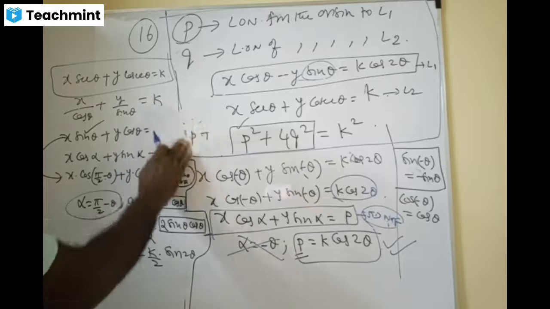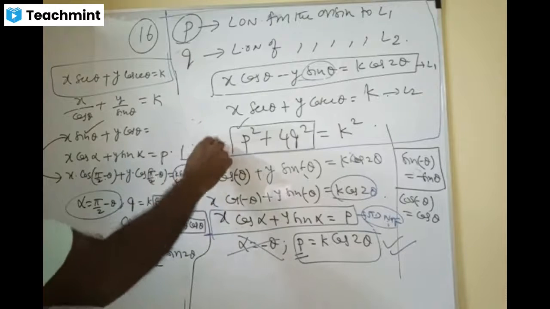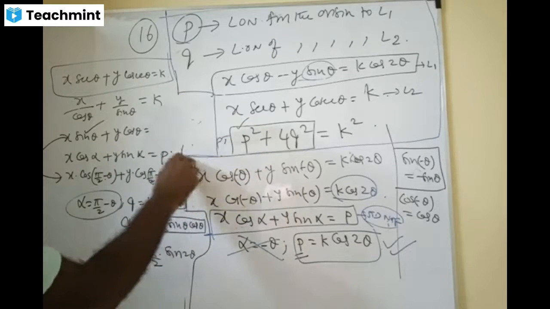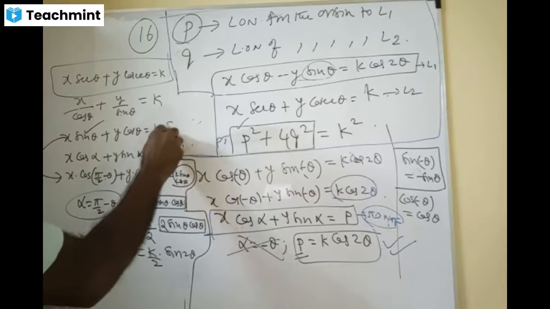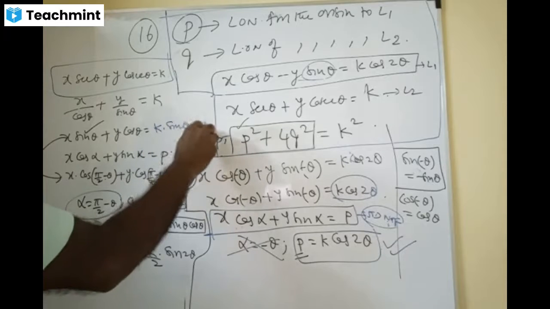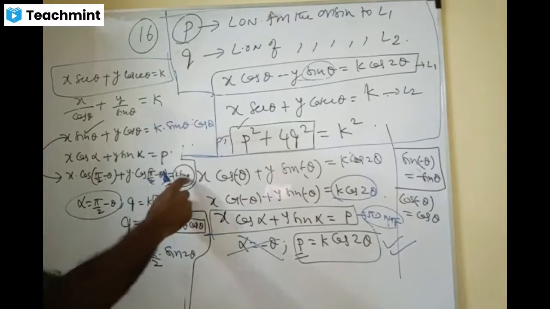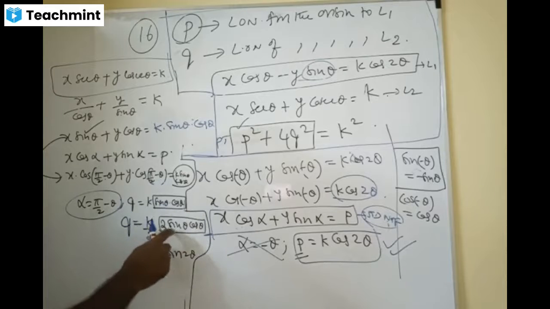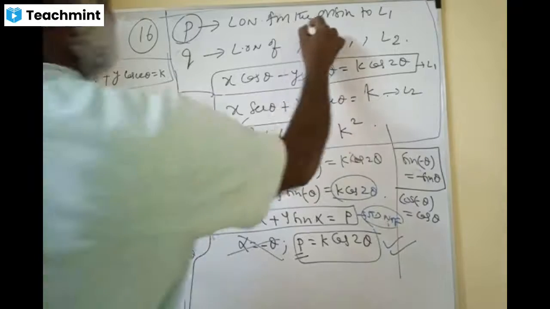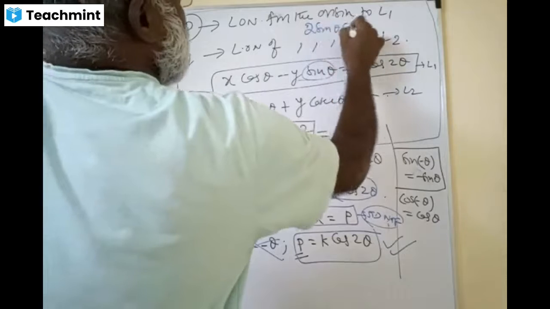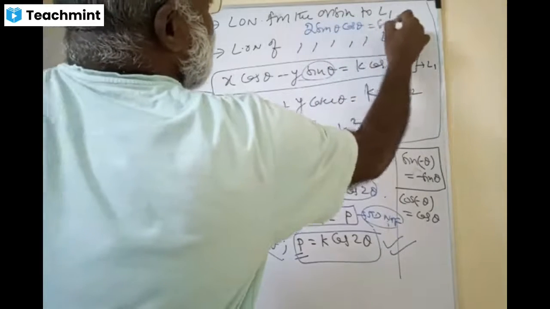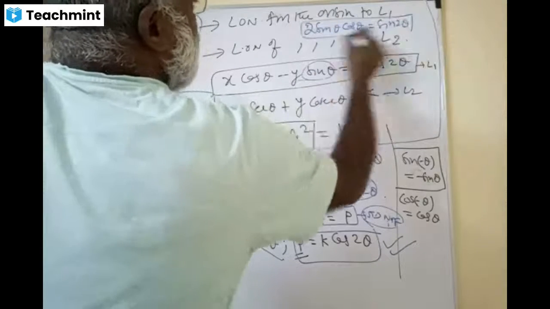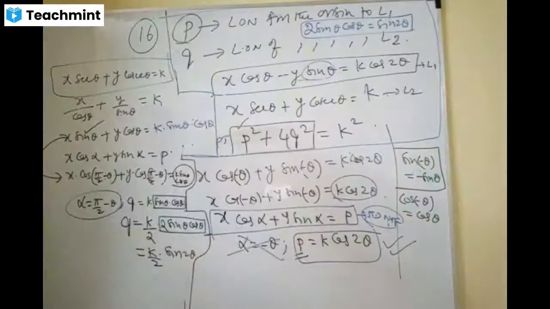Are you able to see more clearly? Yes, sir. See, K sin theta cos theta can be written as K by 2 into 2 sin theta cos theta, because we know that 2 sin theta cos theta is nothing but sin 2 theta. This is called the multiple angle formula in trigonometry.